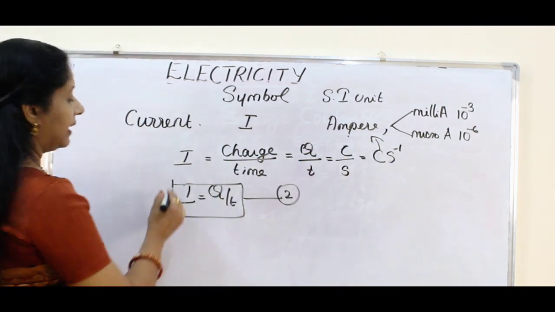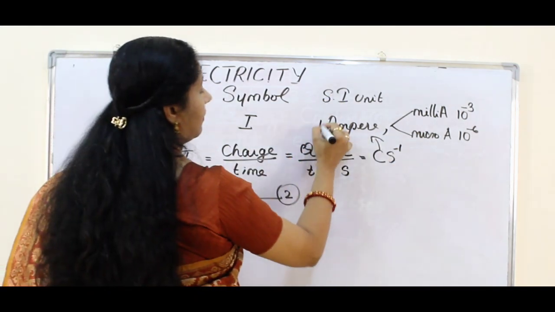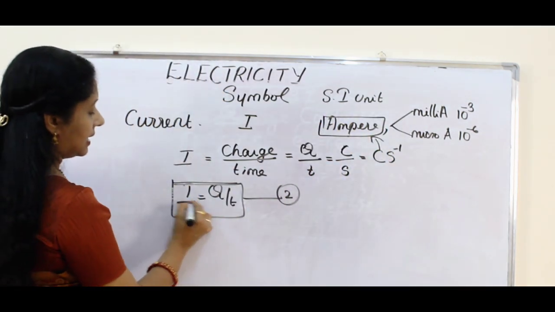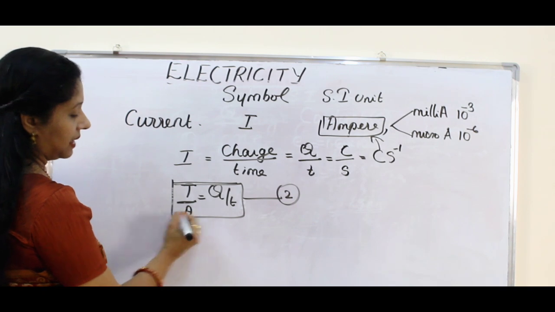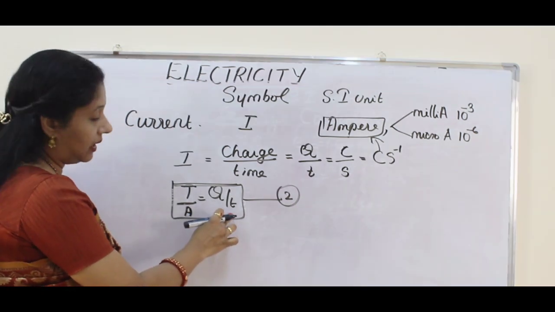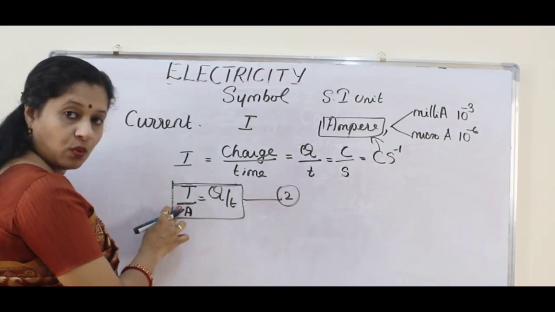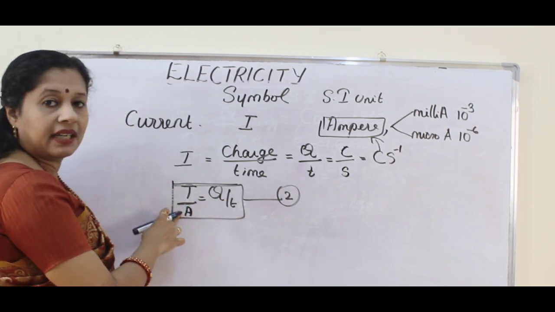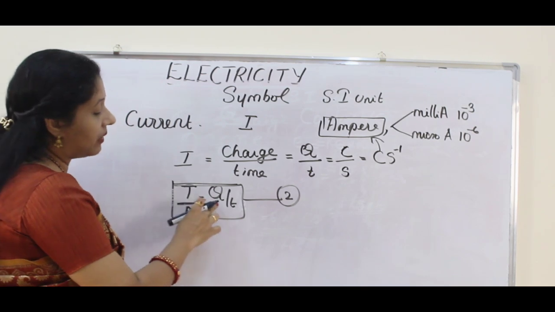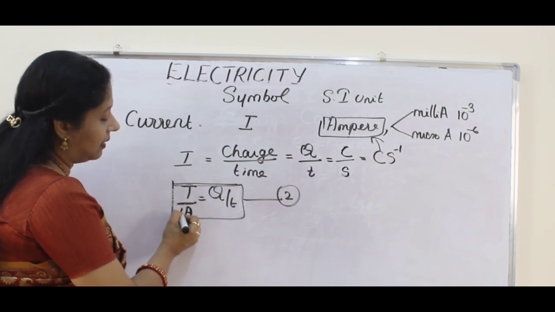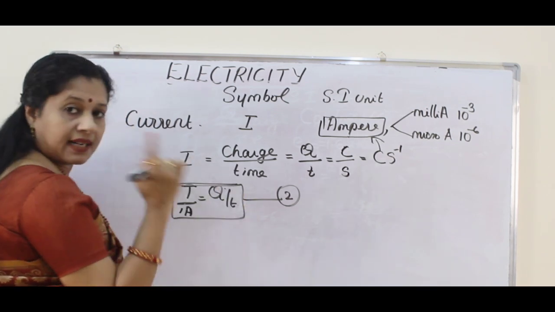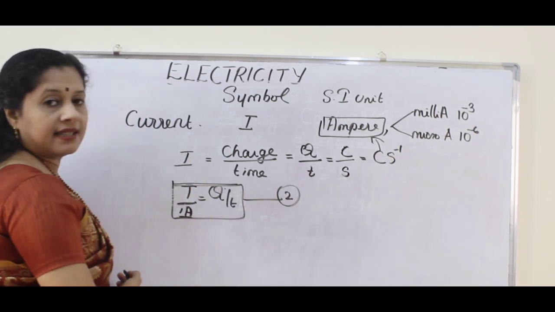Now we have to define what is 1 ampere of current. You know that this value is measured in ampere, so if I want to get the value 1 here, and here also it is 1, I will definitely get 1 here, right? So how can I define 1 ampere? When 1 coulomb of charge flows for 1 second, then the current is 1 ampere.